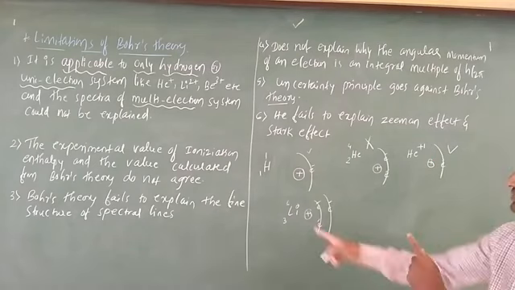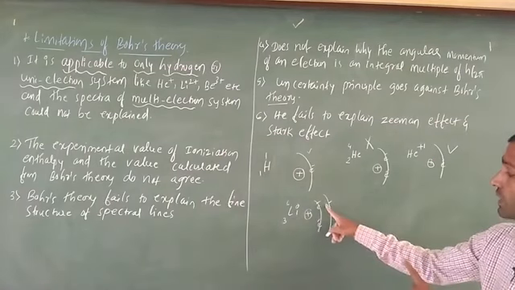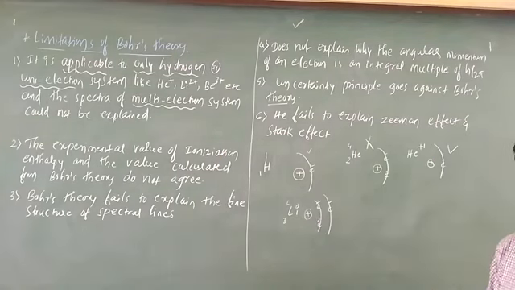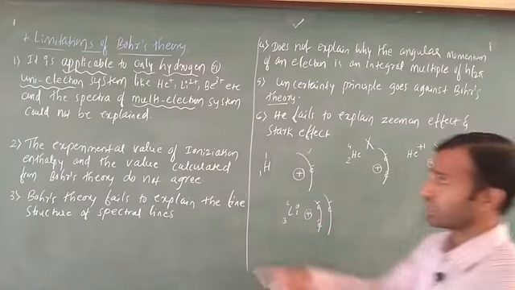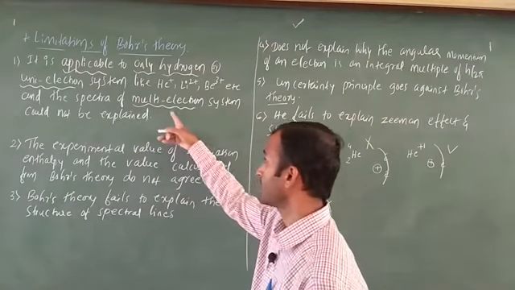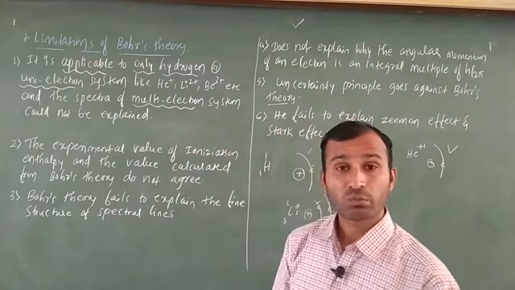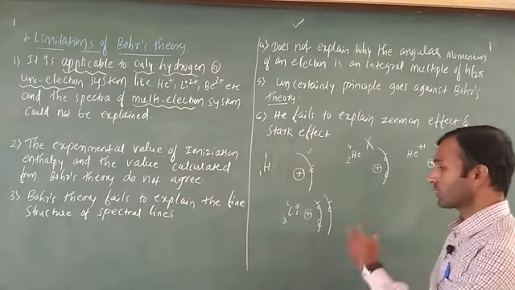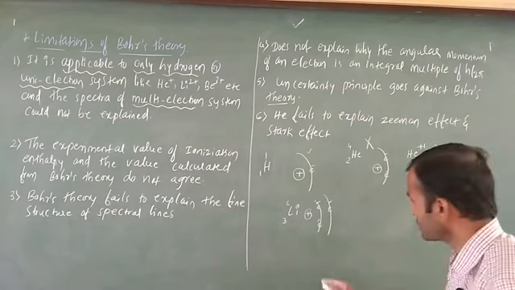In this case means this is they called as a multi electron. More than 2 or more than 1 we called what? Multi electron. Here is there the spectra of multi electron system could not be explained, okay, according to what? Bohr.